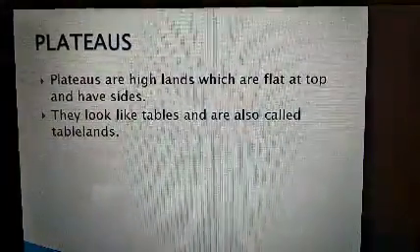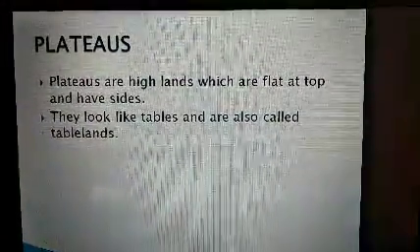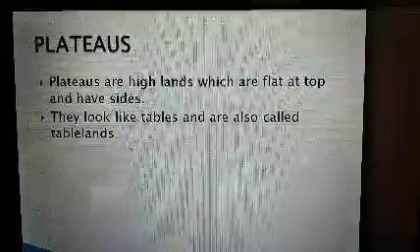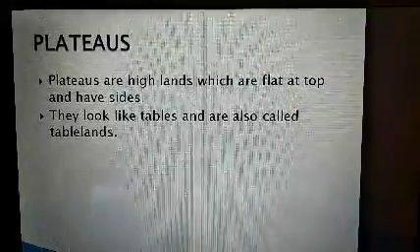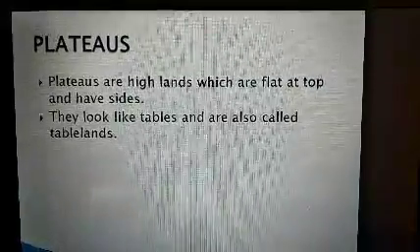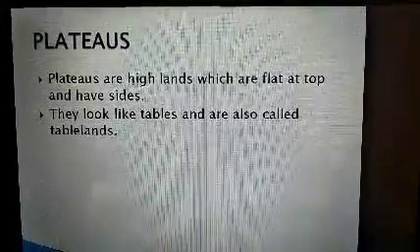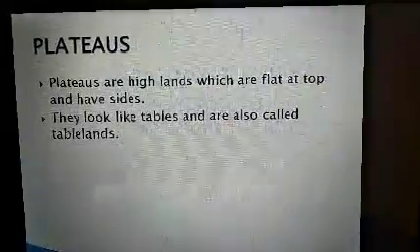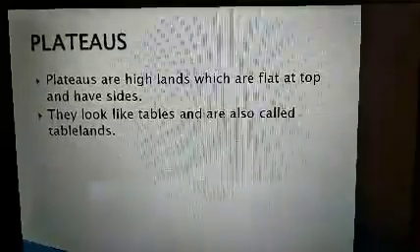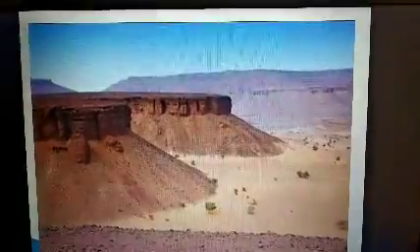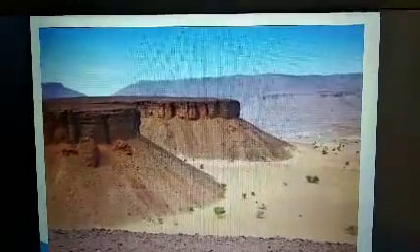Our next main landform is plateau. What is a plateau? In physical geography, a plateau is also called a high plain or a tableland. Plateaus are high lands which are flat at top and have steep sides. They look like a table and are also called tablelands. Let me show you how plateaus look. See, it is looking like a table. Okay, this tableland is known as plateau.